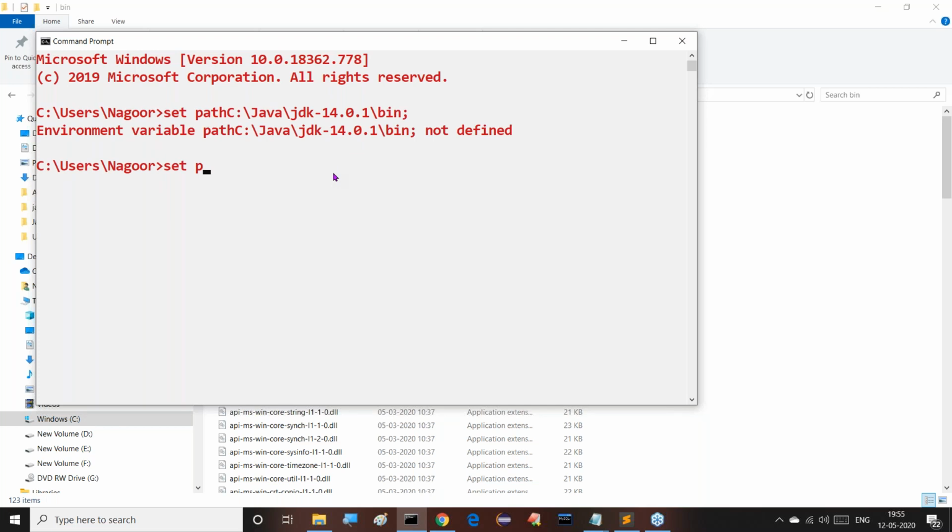Right, so now with the java -version command we are able to get the date also. 14.0.1, and here we are getting the date: 14th 4 2020, where 4 is the month.